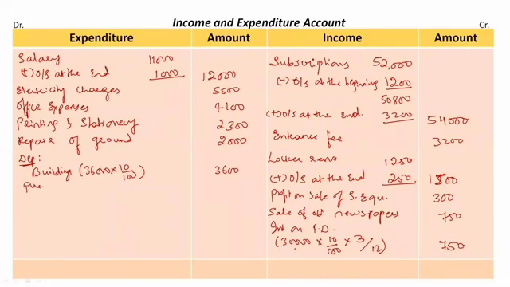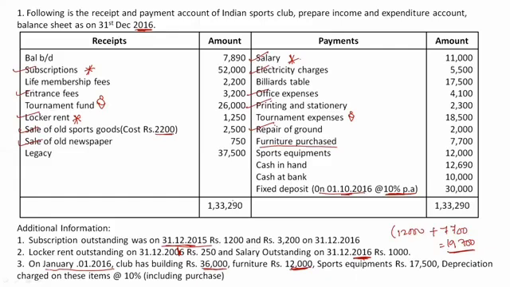So furniture, okay, if you want, you can mention 12,000 opening balance of furniture plus during the year purchase 7,700 is equal to 19,700 multiplied with 10 percentage rate of depreciation, which is 1,970 rupees. Clear? Okay, next we have sports equipments, okay, 17,500, and again during the year we have purchased certain sports equipments also.